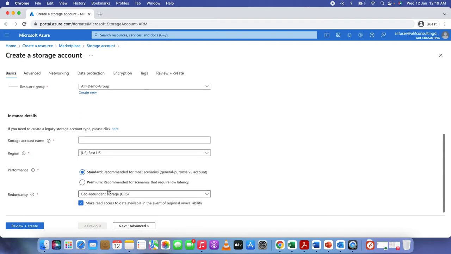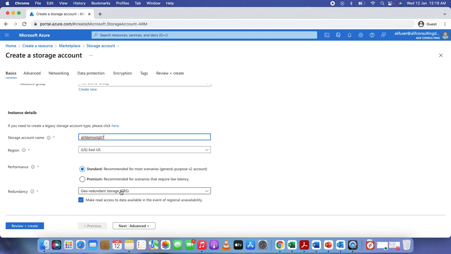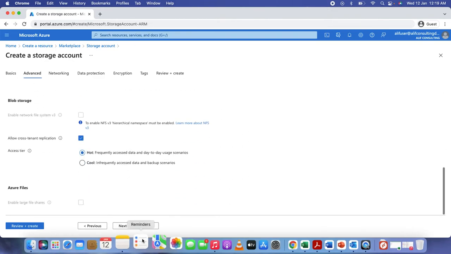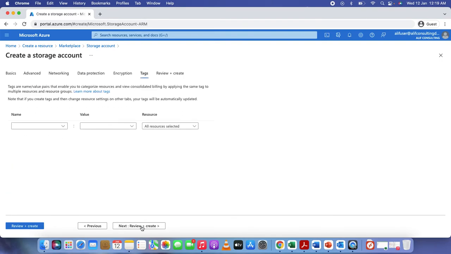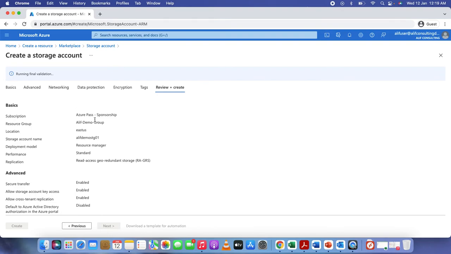It's going to be in here. The storage account name is demo sdg01, and it's going to be GRS. That's fine. I am going to have it with the default options. It's going to run the validation. Yep, that's done. Let's click on create.